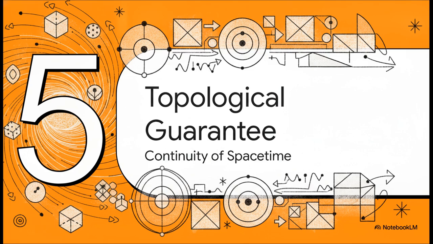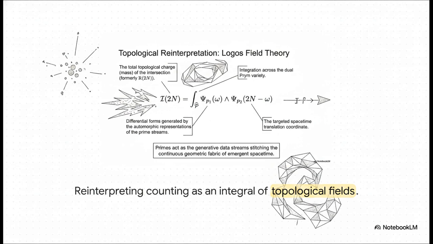Finally, let's jump into section 5, topological guarantee of continuity. Here, the classical counting function is completely reimagined as a localized scattering event. Notice the integral of topological fields across the dual prime variety. In this field-theoretic view, the integer 2n is actually a targeted spacetime translation coordinate. The primes are acting as generative data streams that are quite literally stitching together the continuous geometric fabric of emergent